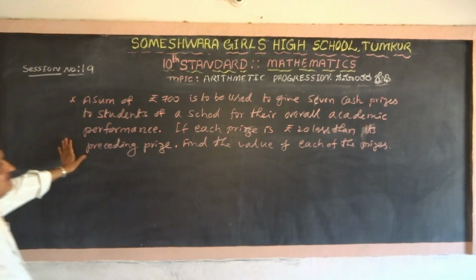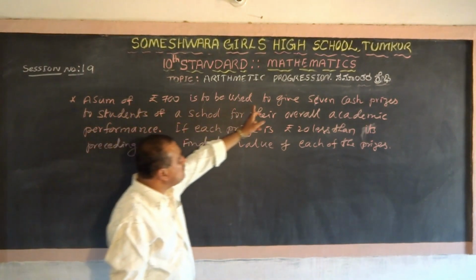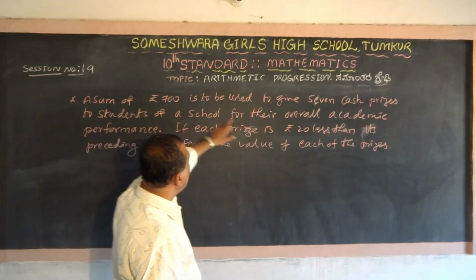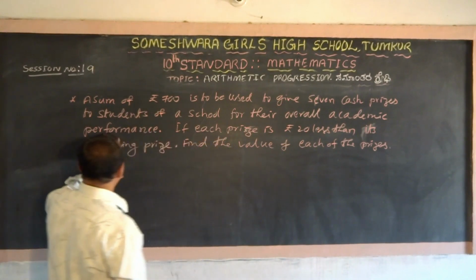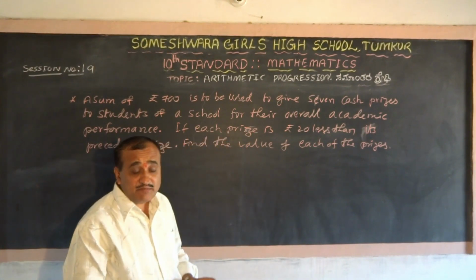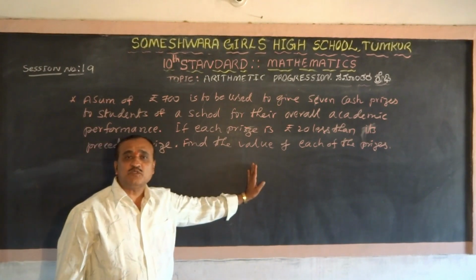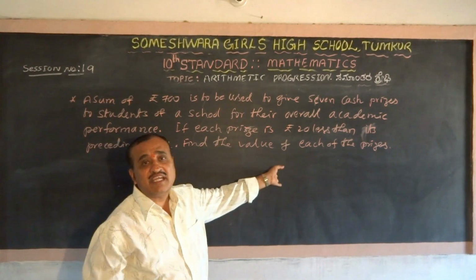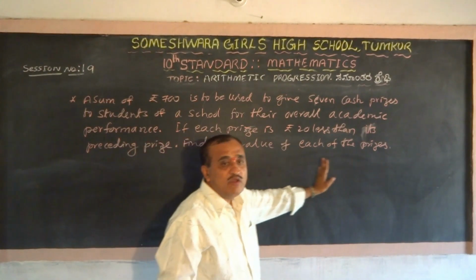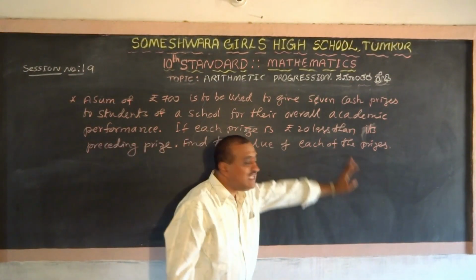So now let us take the third problem. The third problem is: a sum of rupees 700 is to be used to give 7 cash prizes to students of a school for their overall academic performance. If each prize is rupees 20 less than its preceding prize. For example, the first prize is 200, the second prize is 20 less than 200, which is 180. 180 minus 20, 160, like this. Each is less than its preceding prize. Find the value of each of the prizes.